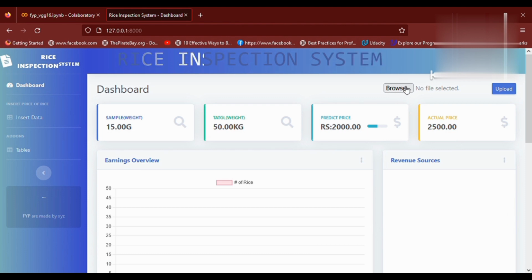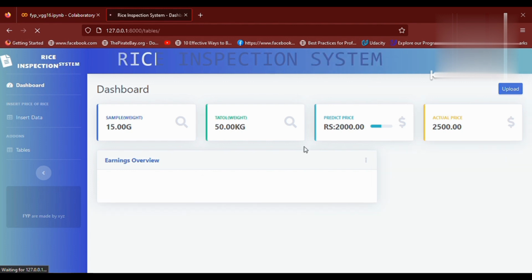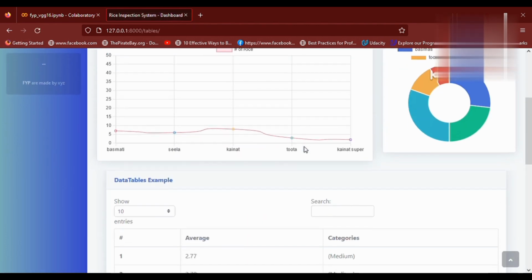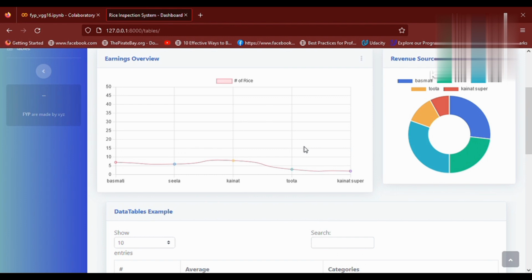Let's import an image in our framework. This is an image we are going to import. Let's upload it. So if we look toward our chart, it shows what types of rice are in the image and how many rice grains it contains.